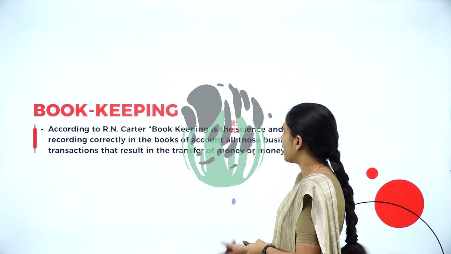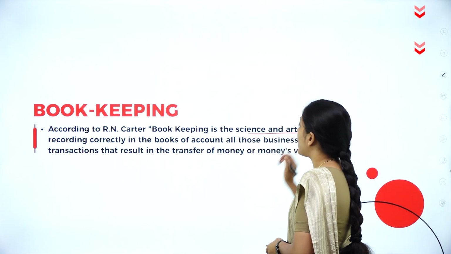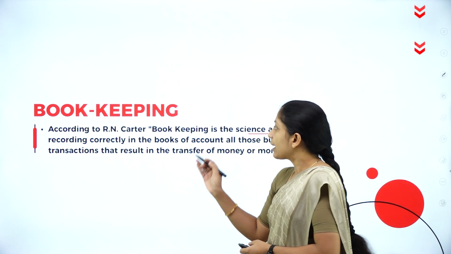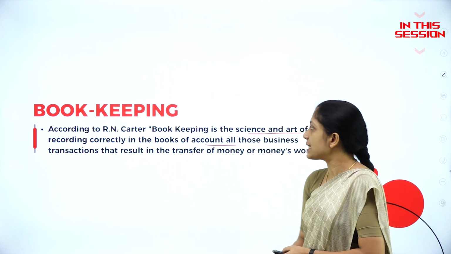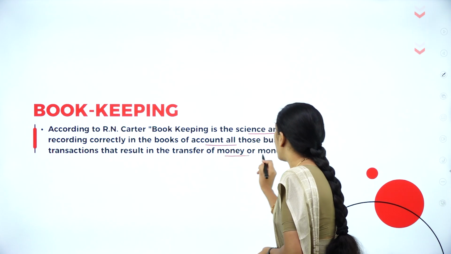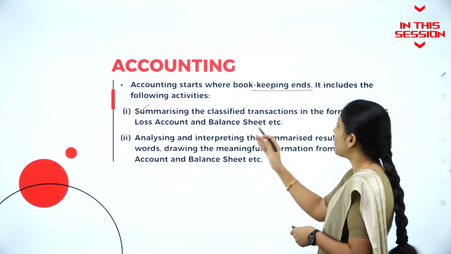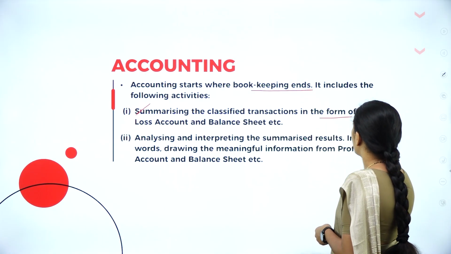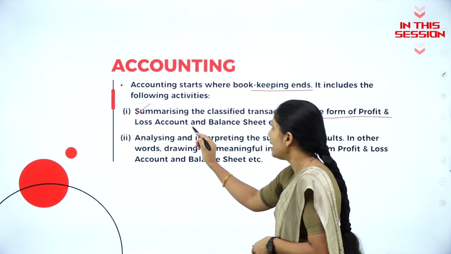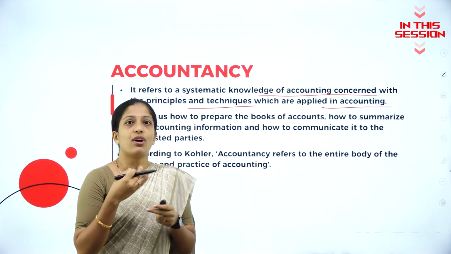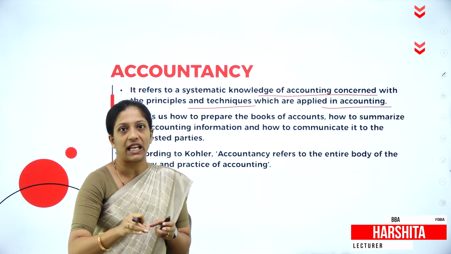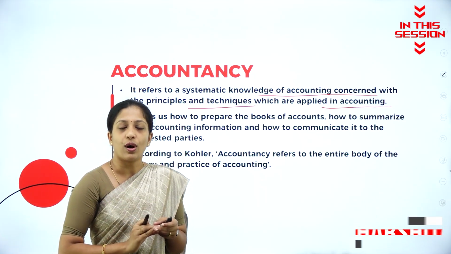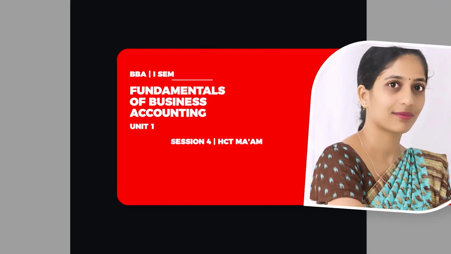According to R.N. Cartier, bookkeeping is a science and art of recording correctly in the books of accounts all those business transactions that results in the transfer of money or money's worth. Summarizing the classified transaction in the form of profit and loss account and balance sheet. Whatever you are going to learn, theoretical as well as practical aspects of accounting, that itself is called as what? Accountancy.